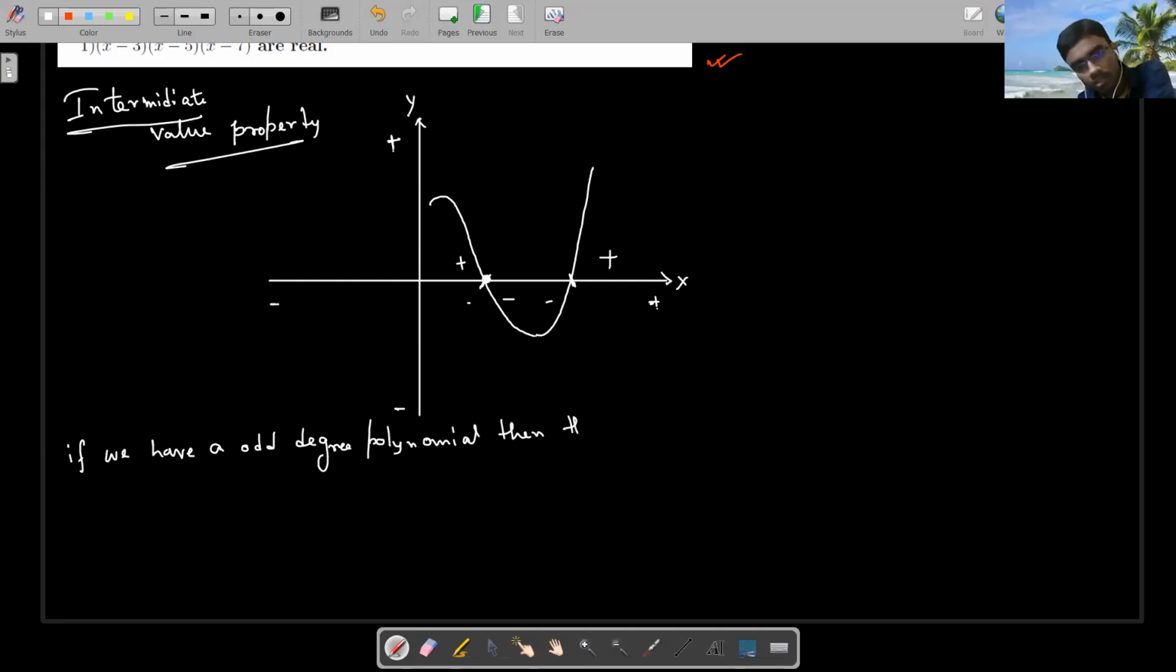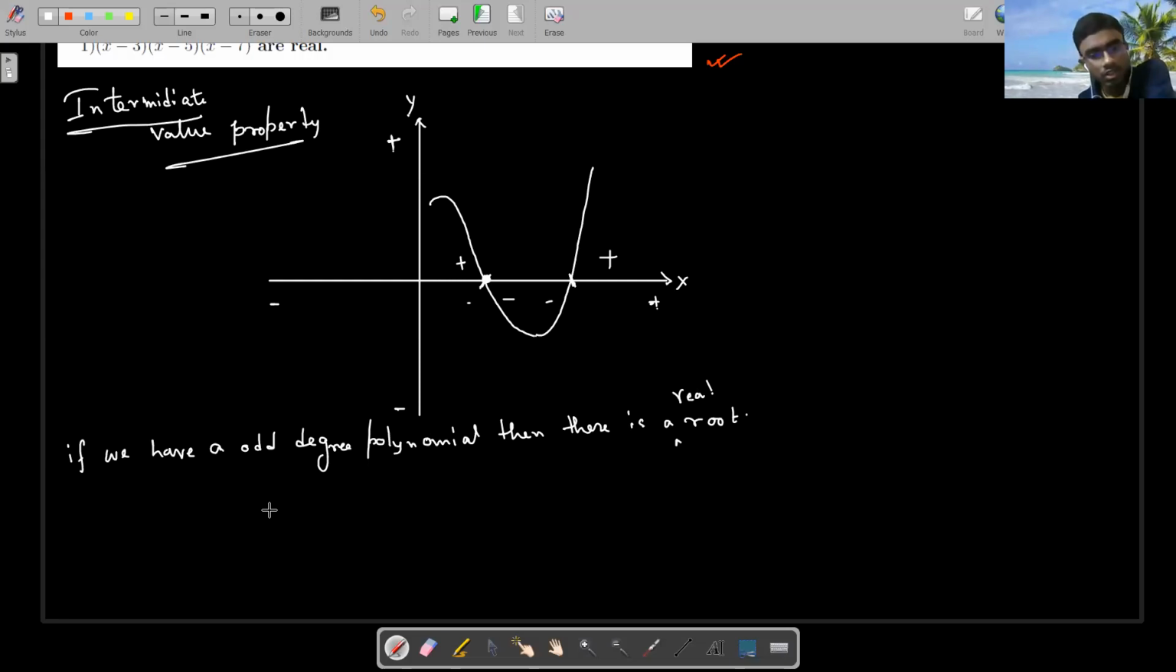then there is a root, meaning a real root. An odd degree polynomial confirms the existence of a real root: cubic, fifth degree, 7th degree, whatever. But the even degree may not. I'm telling you the reason.